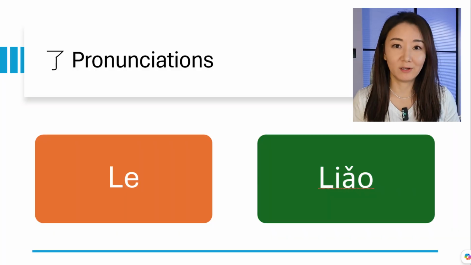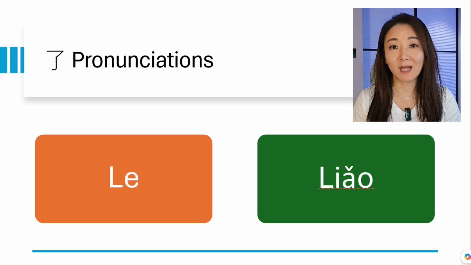After watching this video, I hope you have a very good understanding of how it is usually used, in what circumstances it's used, and the meanings of this very simple Chinese character. Let's get started. First of all, it has two pronunciations, 了 or 了. Now let's do a deep dive into this first pronunciation, 了.